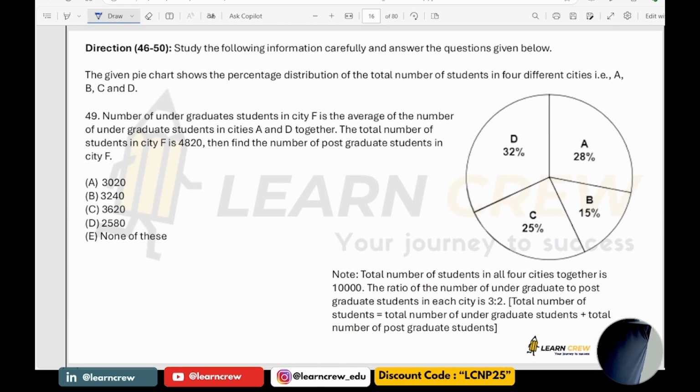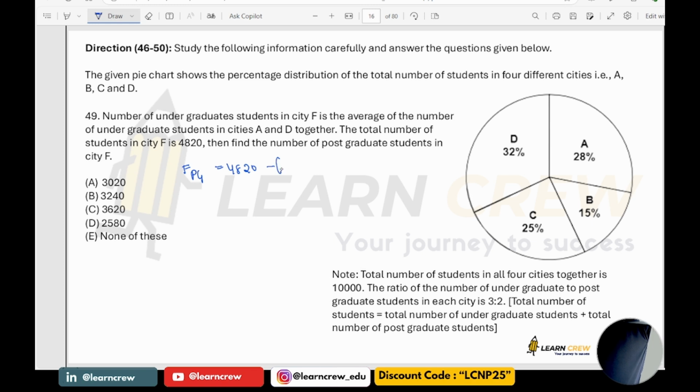Number of undergraduate students in city F is the average number of undergraduate students in city A and D together. The total number of students of city F is 4820. Find the number of postgraduate students in city F. So the number of postgraduate students in F would be how much?